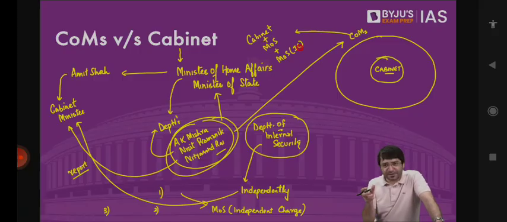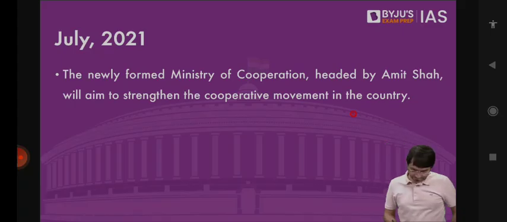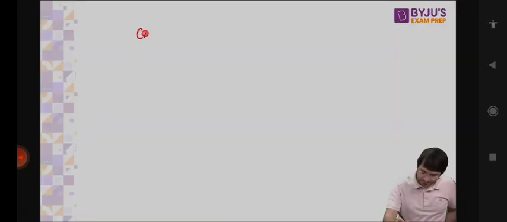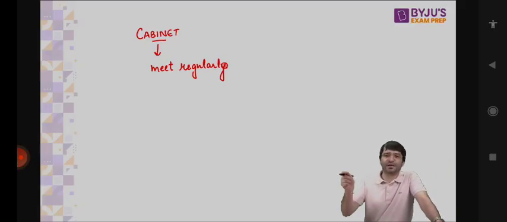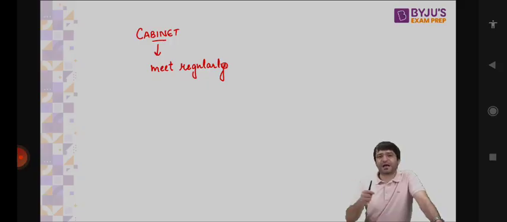But within the Council of Ministers, there are those ministers who head the entire ministry. We call them Cabinet Ministers. And it is this Cabinet that meets regularly. That is why you might have read in the newspapers, Union Cabinet is meeting tomorrow. Union Cabinet decides to give 6% DA to central government employees. Union Cabinet has decided to ban the export of pulses. Union Cabinet has given a go-ahead for FDI. Union Cabinet has done this, Union Cabinet has done that.